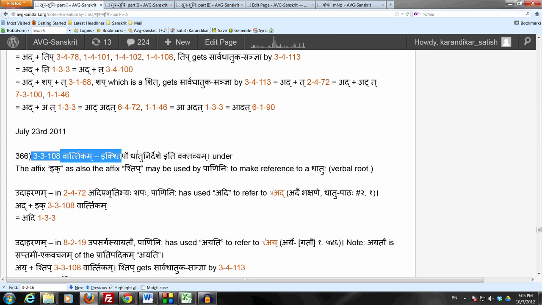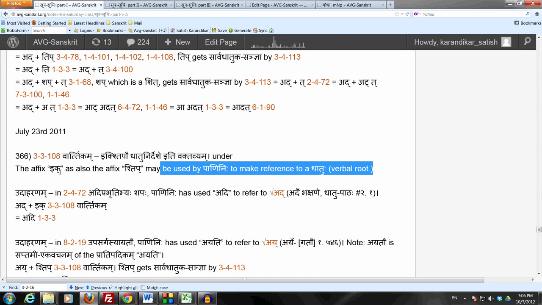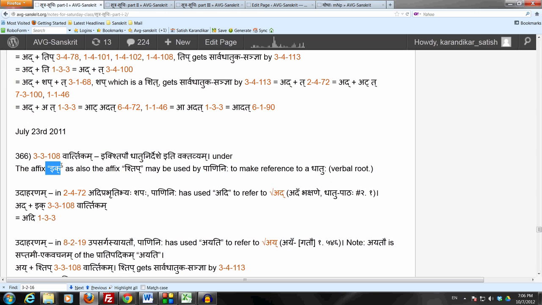Now in this chari, Panini has used this ik affix for dhatu nirdesha. Let's recall the vartikam that we have studied: ik shtipau dhatunirdeshe. So Panini uses ik or shtip, these affixes, just to refer to a particular dhatu. So here chari simply means this one verbal root char gatyarthaha in the dhatupatha. So this is the affix ik for dhatu nirdesha only.